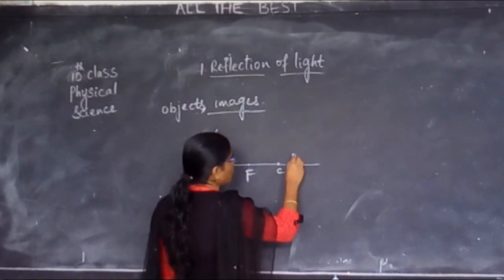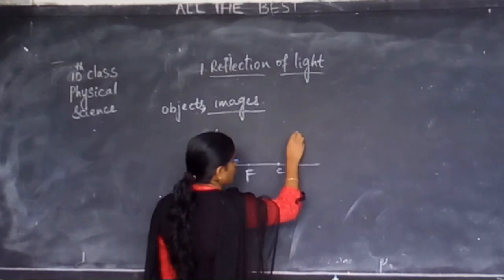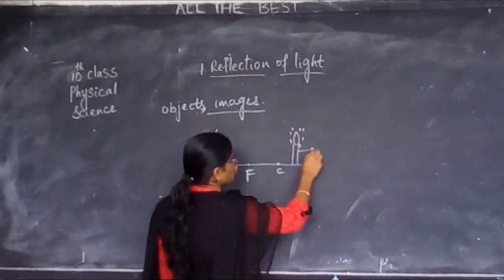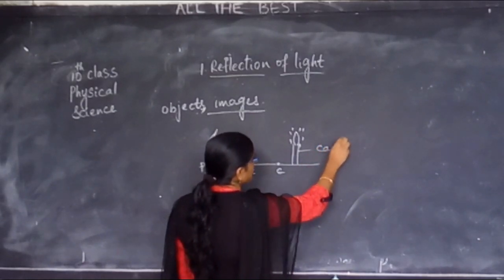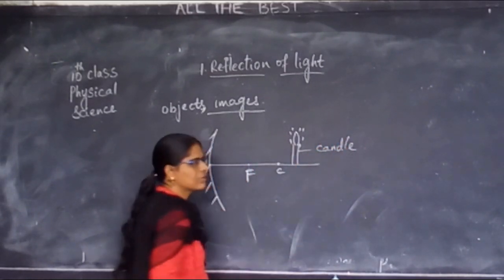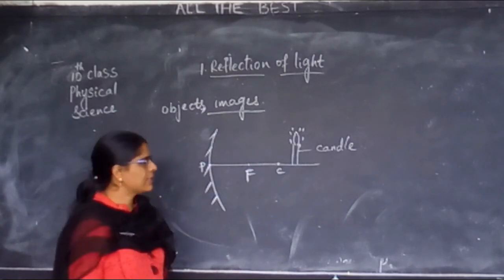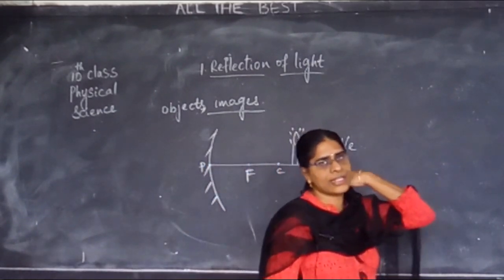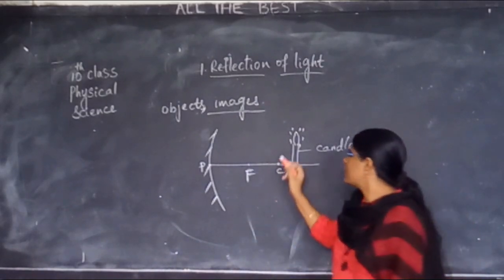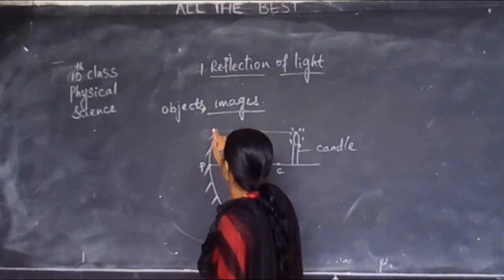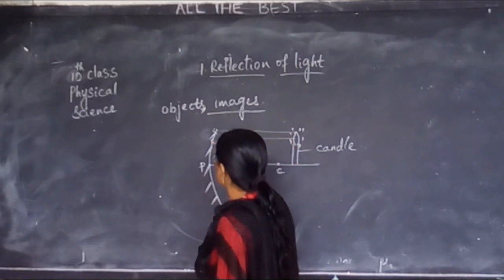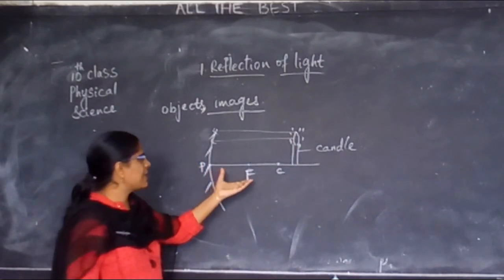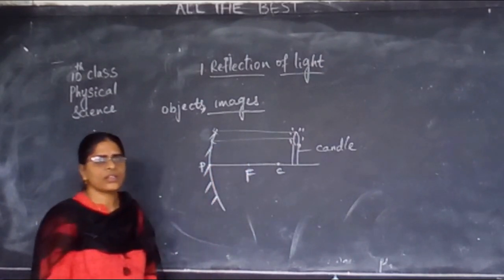Now, what is this? Assume this is a candle. I have lighted the candle. Then what happens to the light rays from the candle? Do they fall onto the mirror or not? Do the light rays from the candle fall onto the mirror?